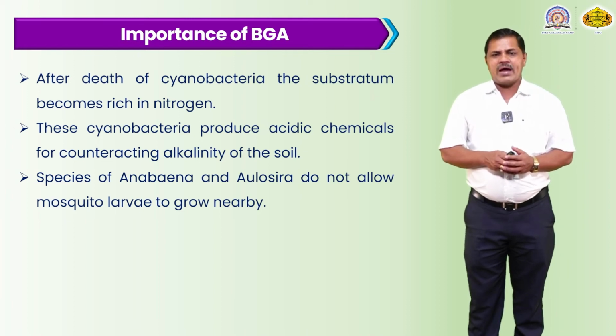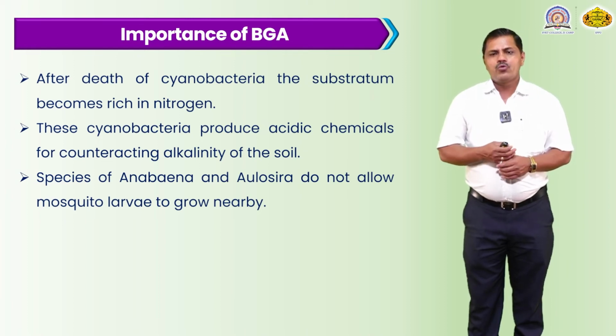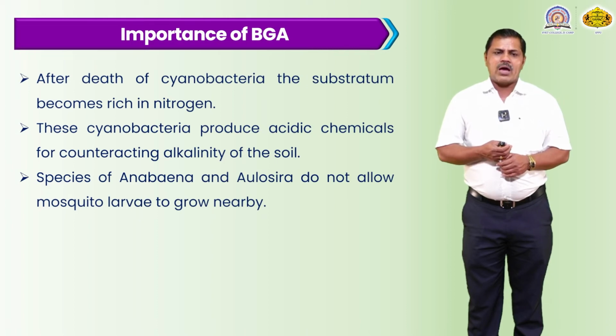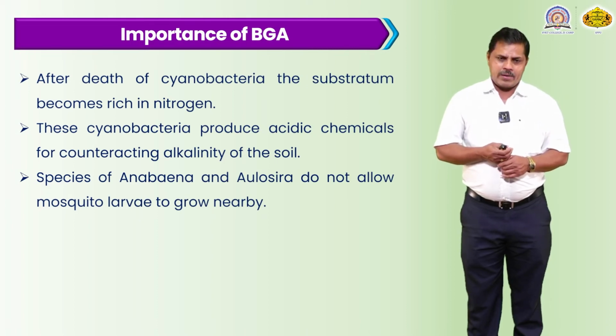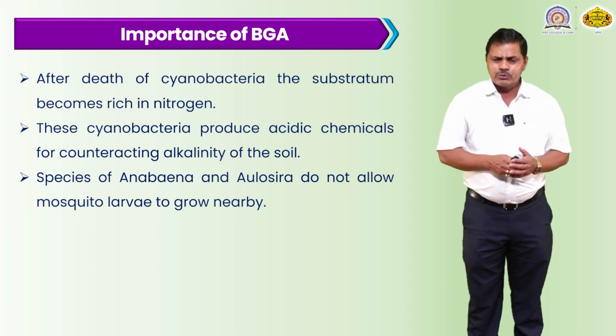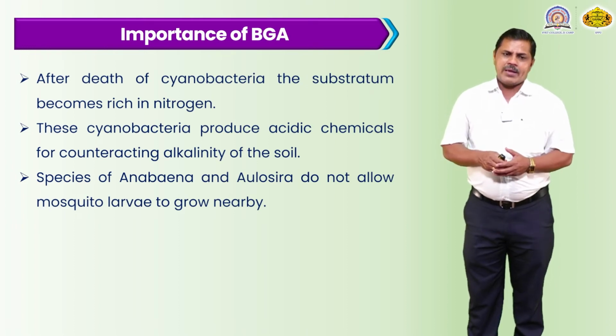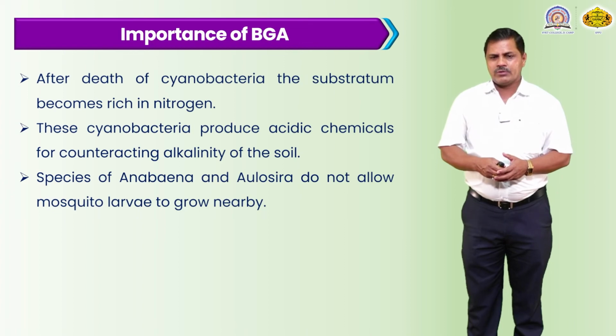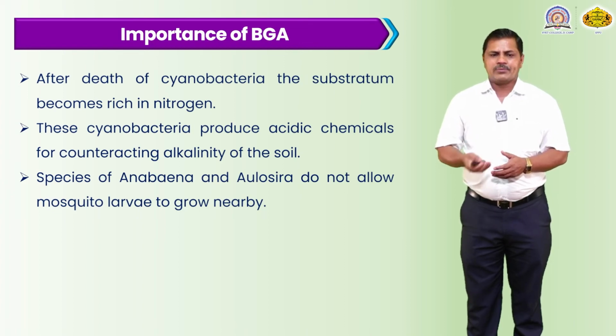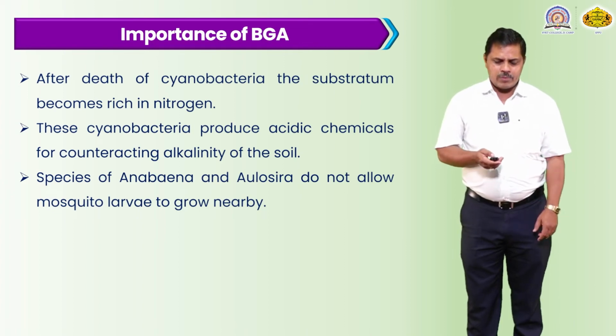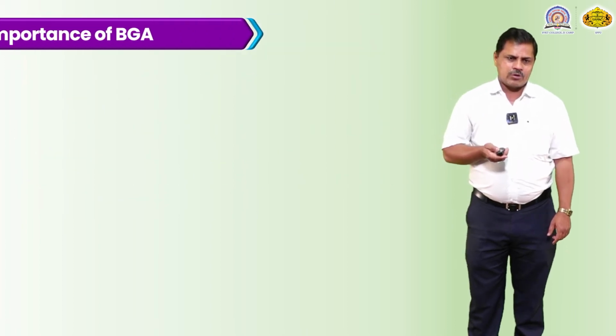Species of Anabaena and Aulosira do not allow mosquito larvae to grow nearby. Means these species are also very beneficial. They can also protect the crop, and hence any types of larvae growing nearby do not survive due to these different types of cyanobacteria species.